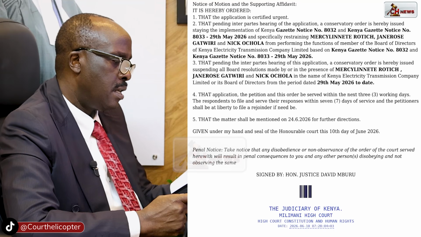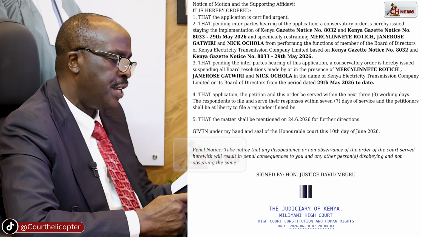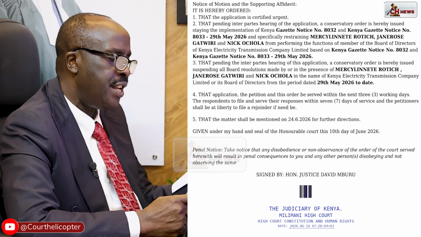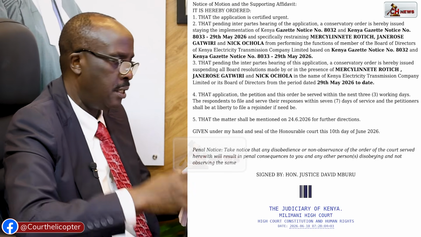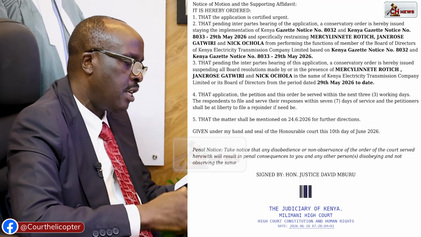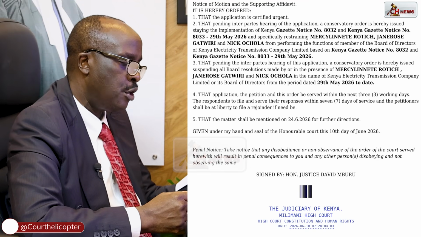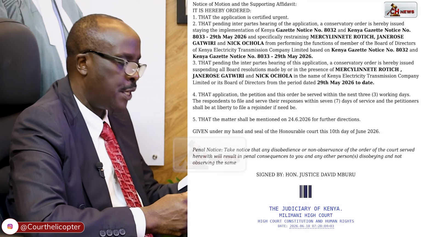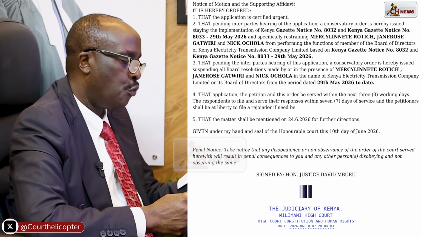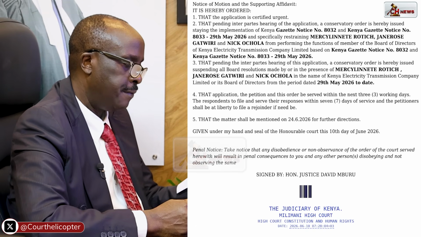For example, in this order, Peter Wanyama was told that the application, the petition, and this order be served within the next 3 working days, and the respondents to file and serve their responses within 7 days of service, and the petitioners shall be at liberty to file a rejoinder if need be.